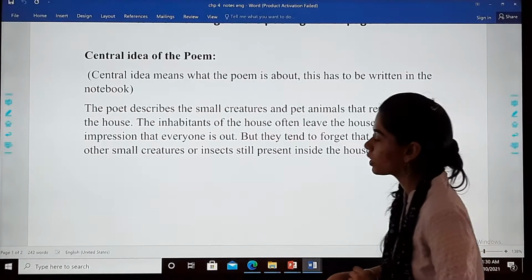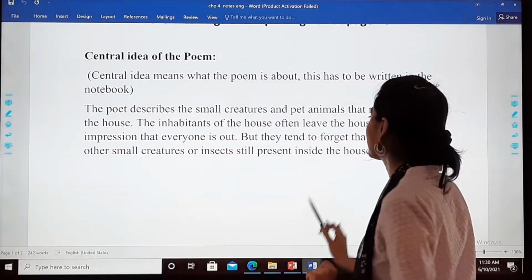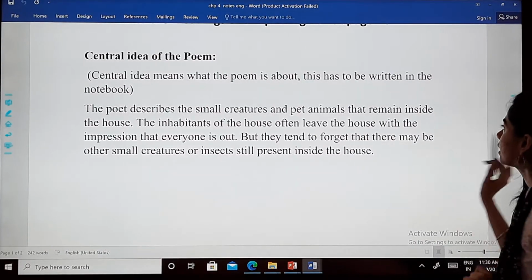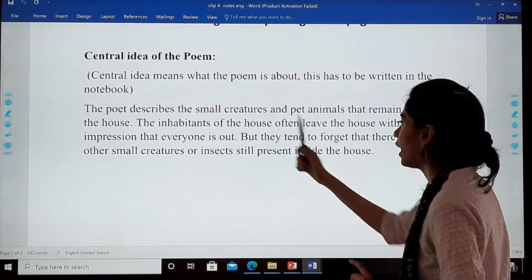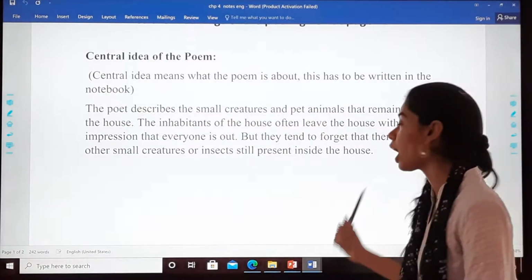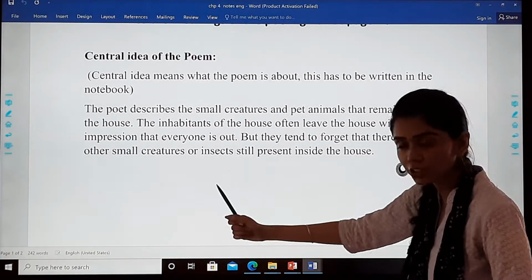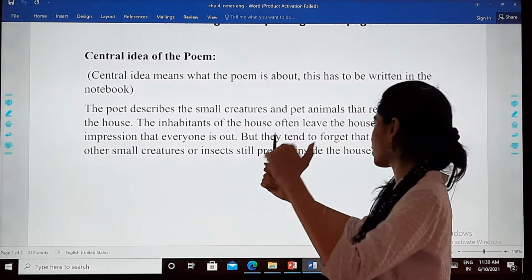So what is the central idea? The poet describes the small creatures and pet animals that remain inside the house. The inhabitants of the house often leave with the impression that everyone is out.